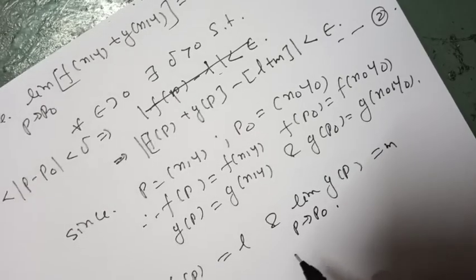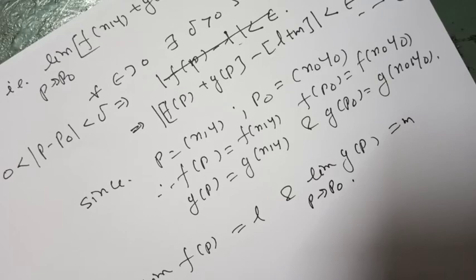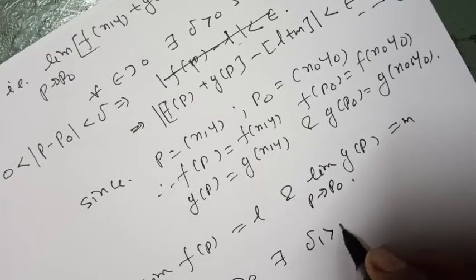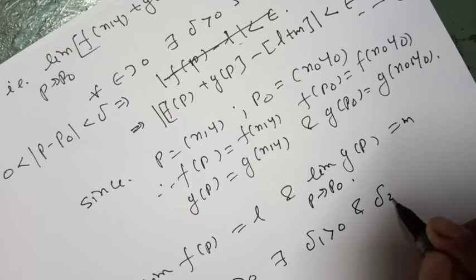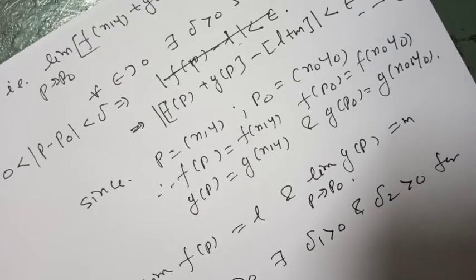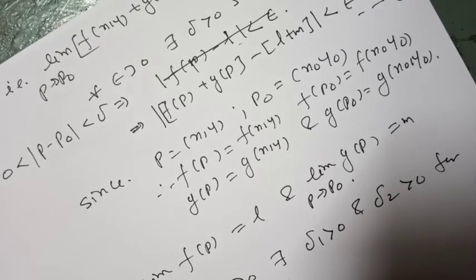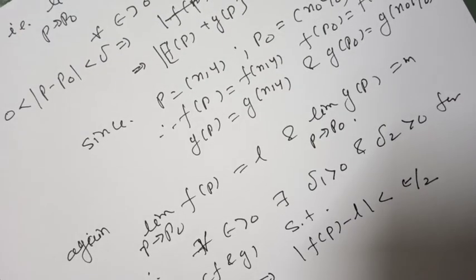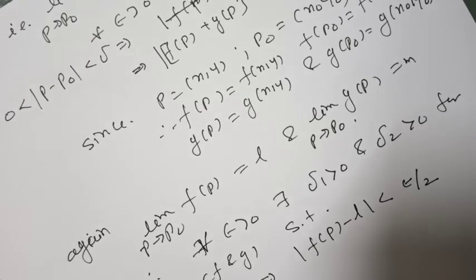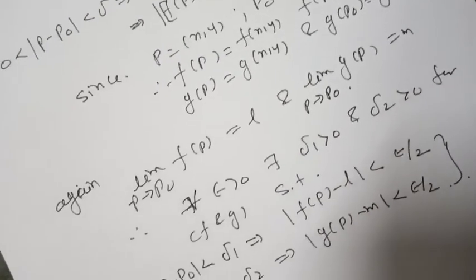Therefore, by the definition of limit, for every epsilon greater than 0, there exist delta 1 greater than 0 and delta 2 greater than 0 for f and g such that 0 less than mod of p minus p0 less than delta 1 implies mod of f of p minus L less than epsilon by 2, and 0 less than mod of p minus p0 less than delta 2 implies mod of g of p minus m less than epsilon by 2. This is the given thing.